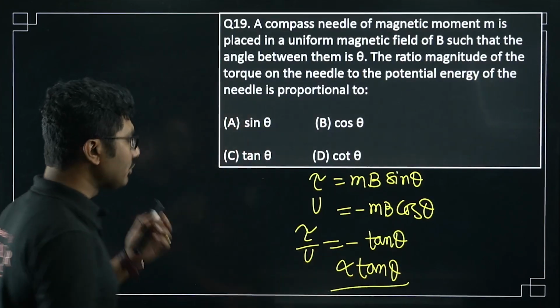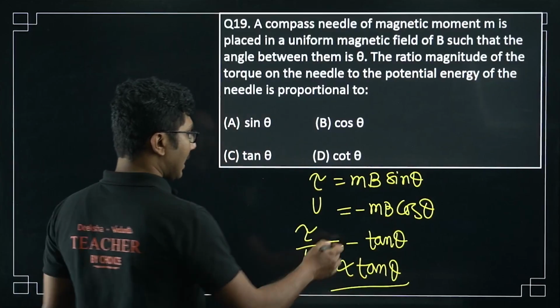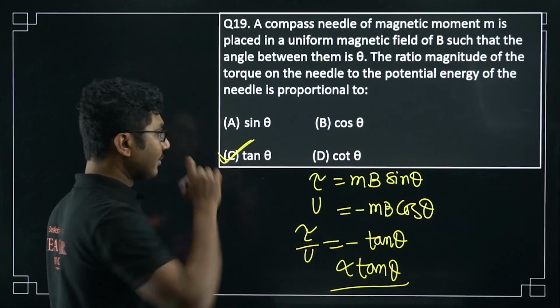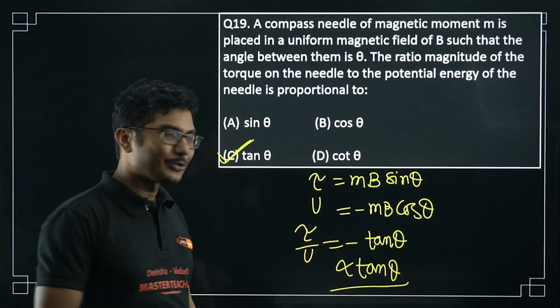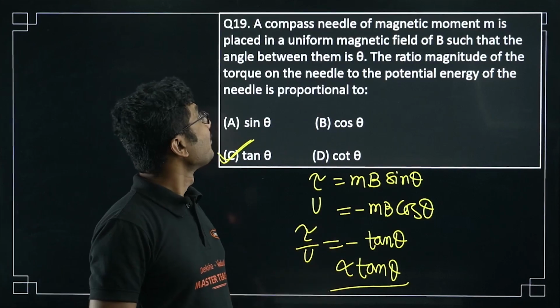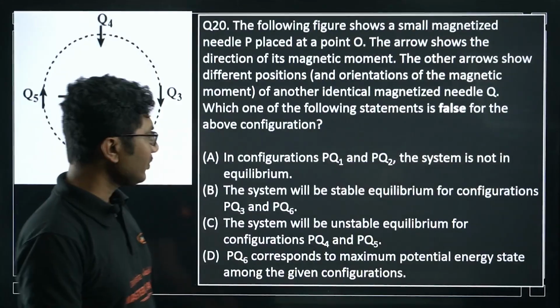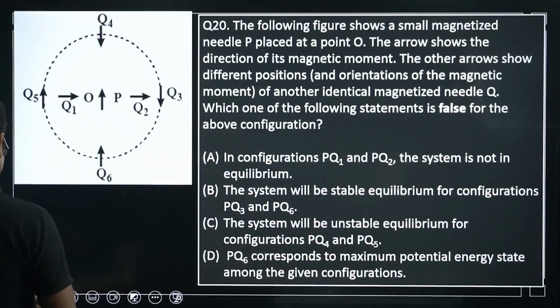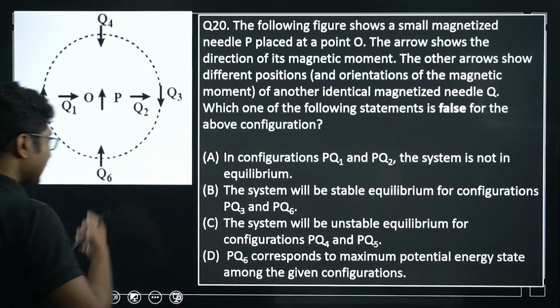Based on which order they have given, be very careful. Actually it is negative tan theta, but negative tan theta is obviously proportional to tan theta, so you can say this is proportional to tan theta. Right. Next question. This is a very interesting question taken directly from your NCERT textbook.